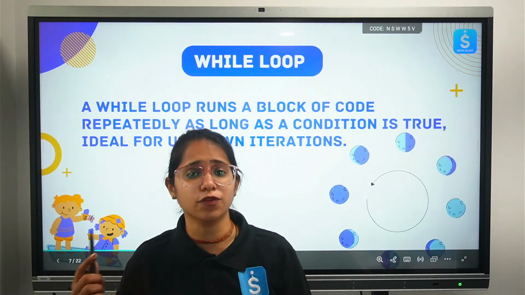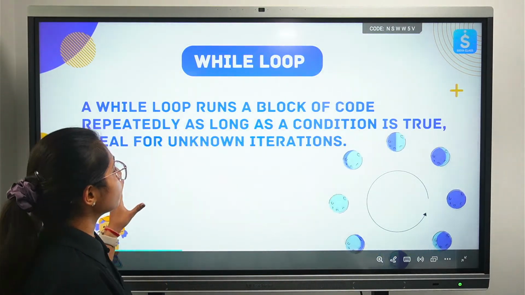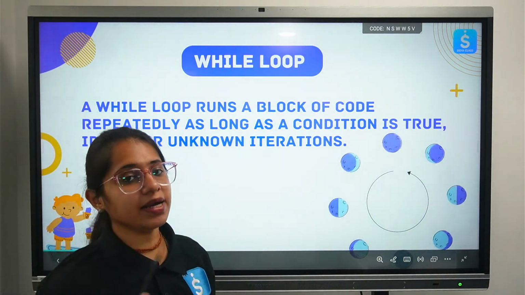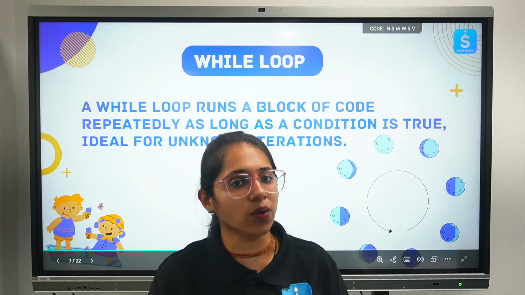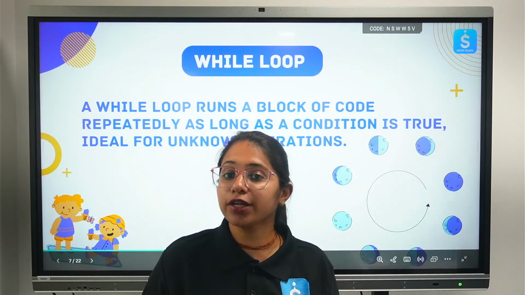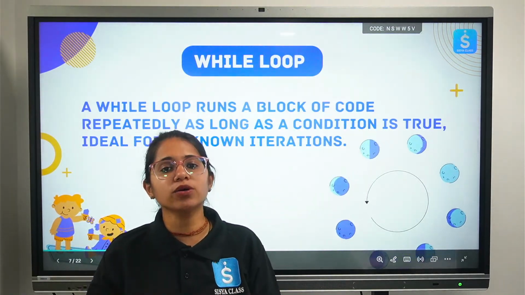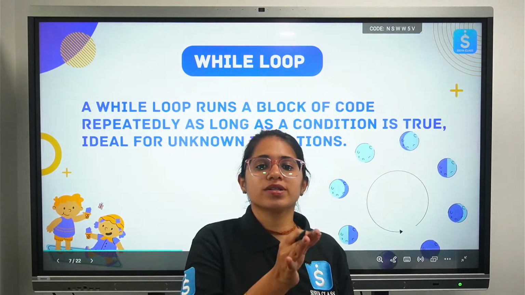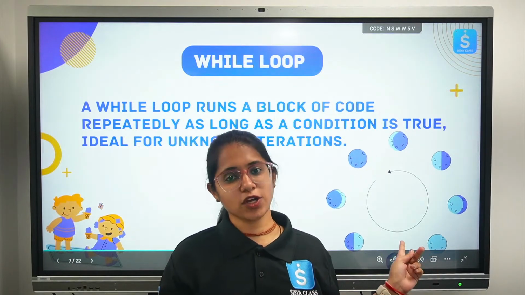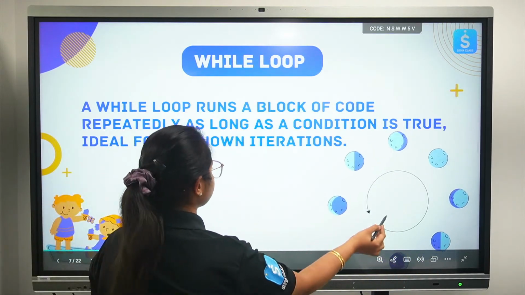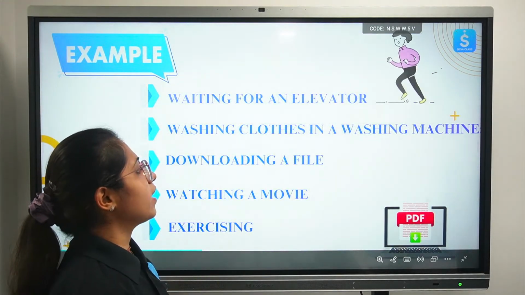What is the difference? In a while loop, it's very simple. It's a block of code that repeats until your condition is met. For example, if you're running a code and you have given a condition, you want that condition to be fulfilled, so the loop is going to run until the condition is met. Once the condition is met, the loop will stop automatically. That's your while loop.